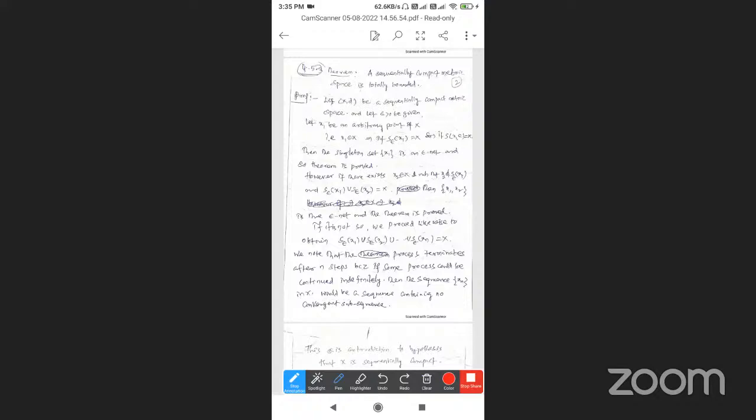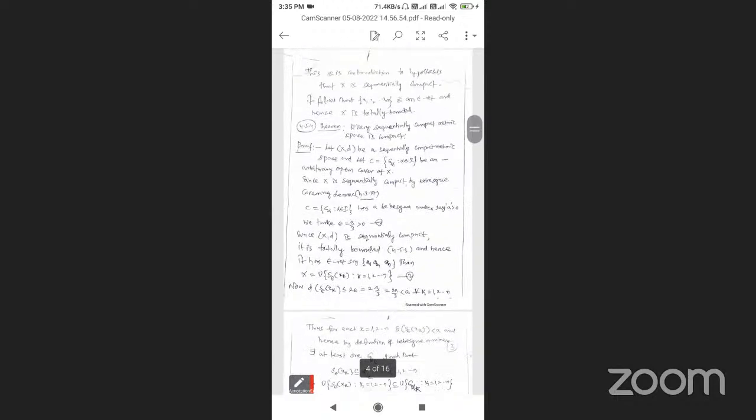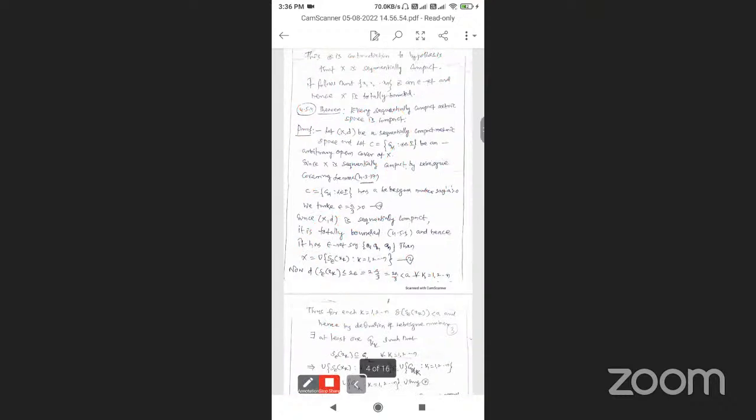It follows that {x1, x2, ..., xn} is an epsilon net, and hence X is totally bounded. The theorem is completed. So X is totally bounded.